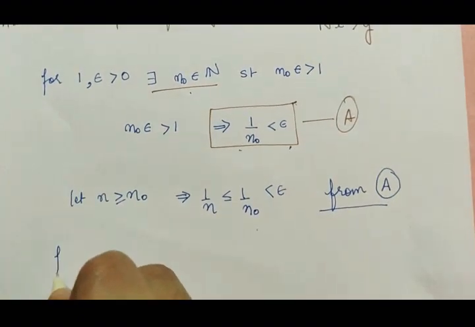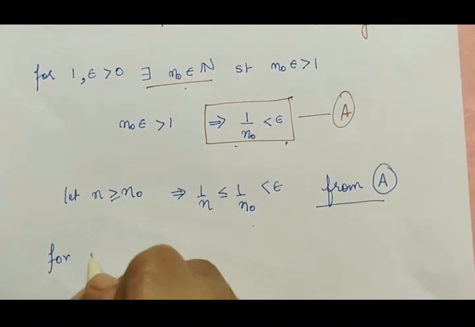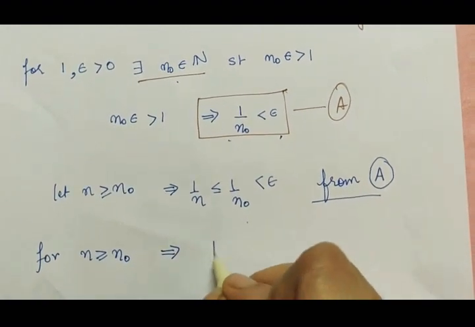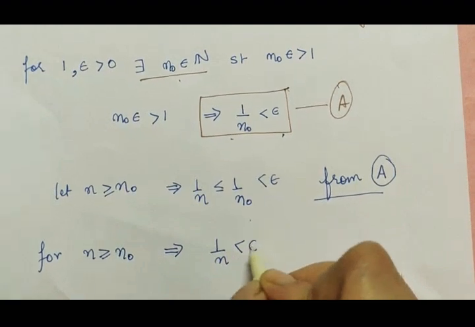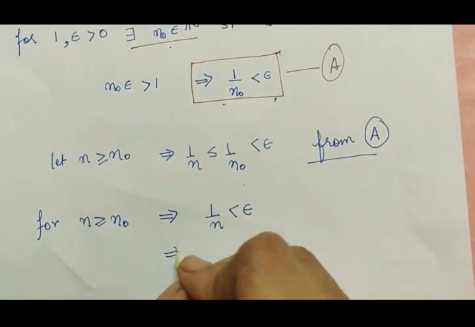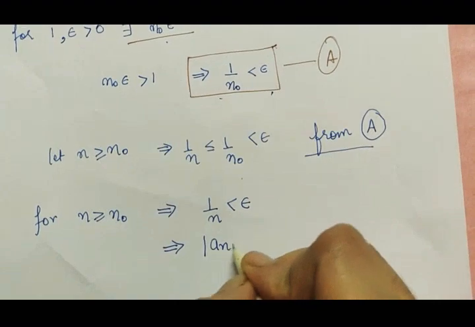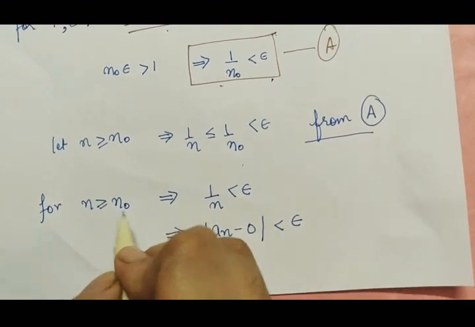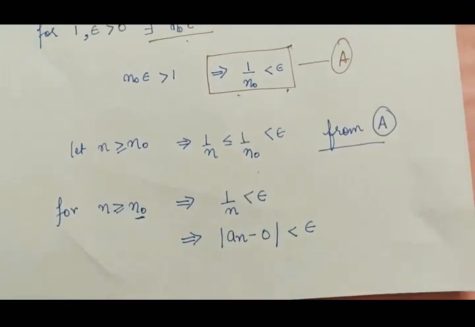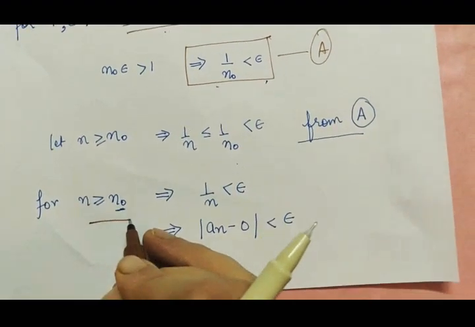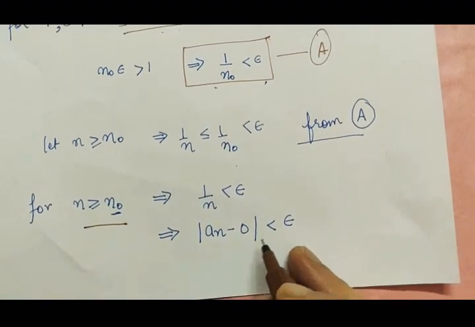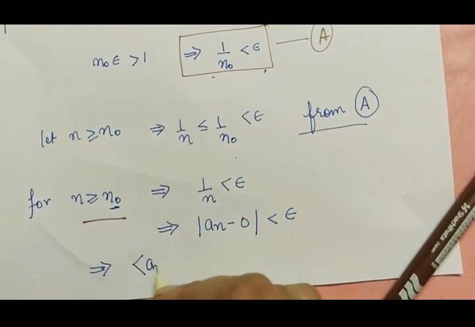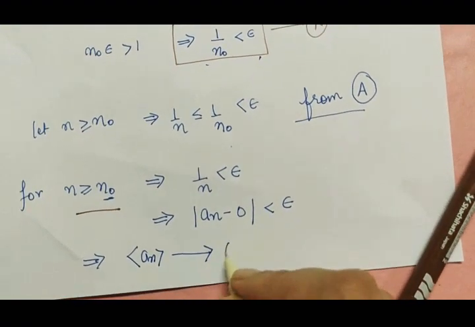So what we are getting is, we already have an n naught for which if we take n greater than or equal to n naught, we get 1 by n is less than epsilon. So this is nothing but showing mod of an minus 0 is less than epsilon. So we are getting some n naught for which if we take n greater than or equal to that n naught, mod of an minus 0 is less than epsilon. This shows that our given sequence an converges to 0.